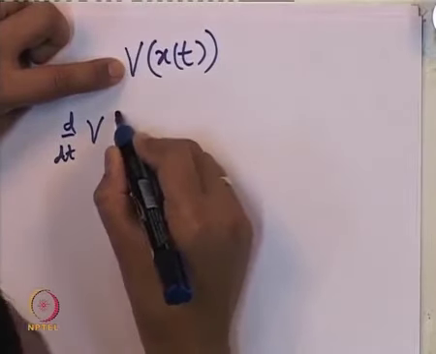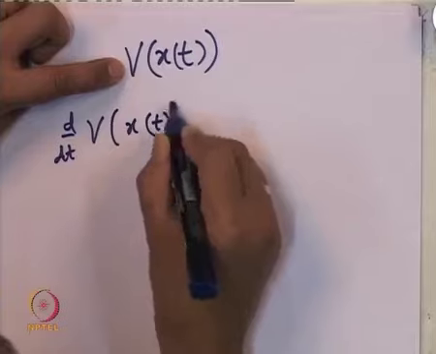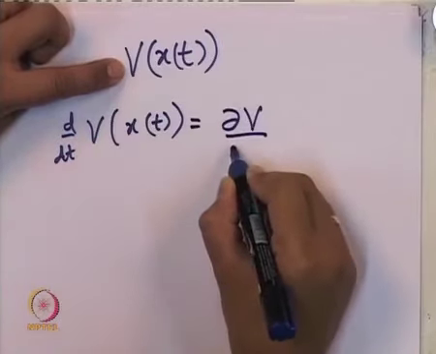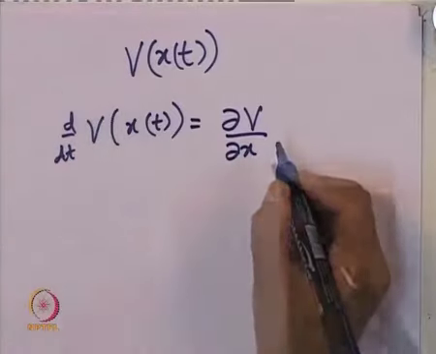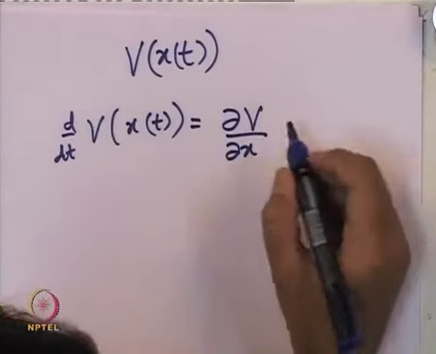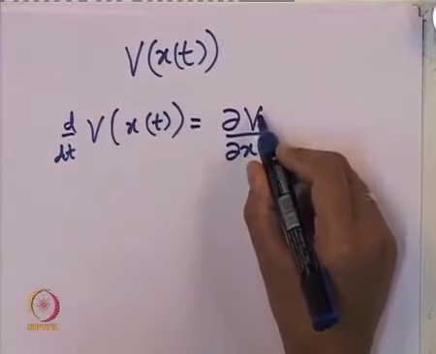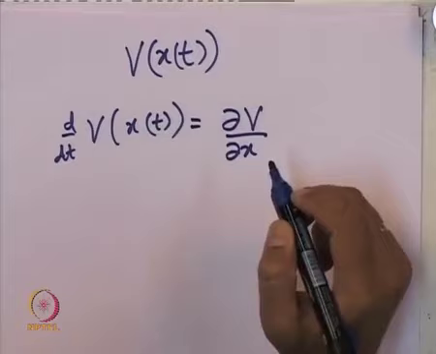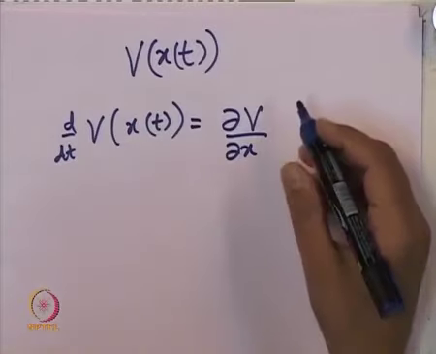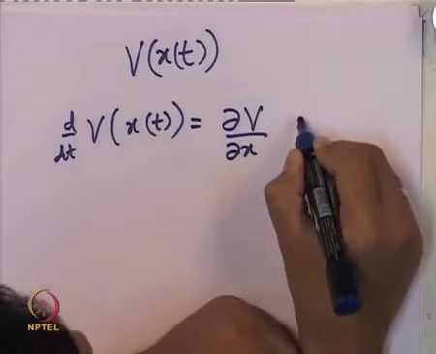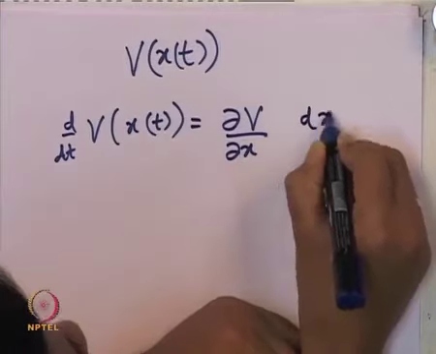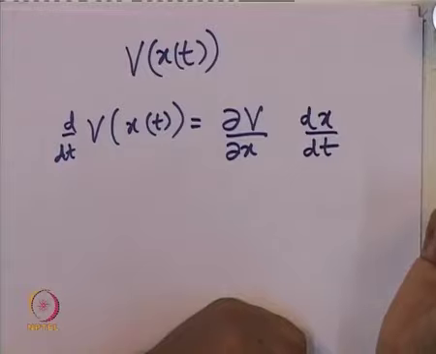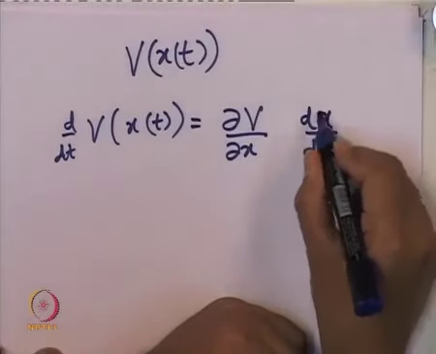So, d by dt of v of x of t is equal to the partial derivative of v with respect to x, because v itself depends on many variables x1 up to xn, and hence this derivative is not an ordinary derivative but a partial derivative, and then dx by dt. x itself depends on only one independent variable, time, and hence this is dx by dt.